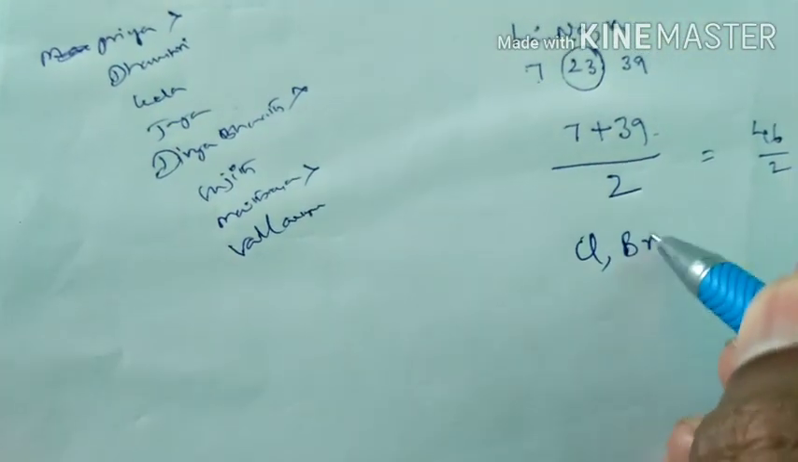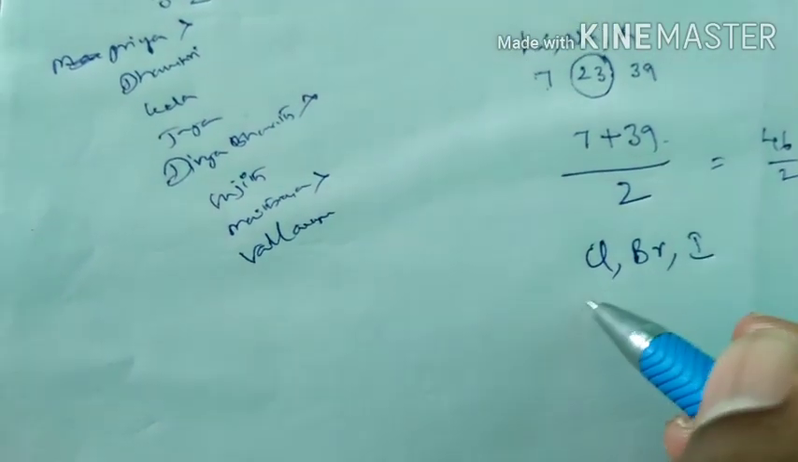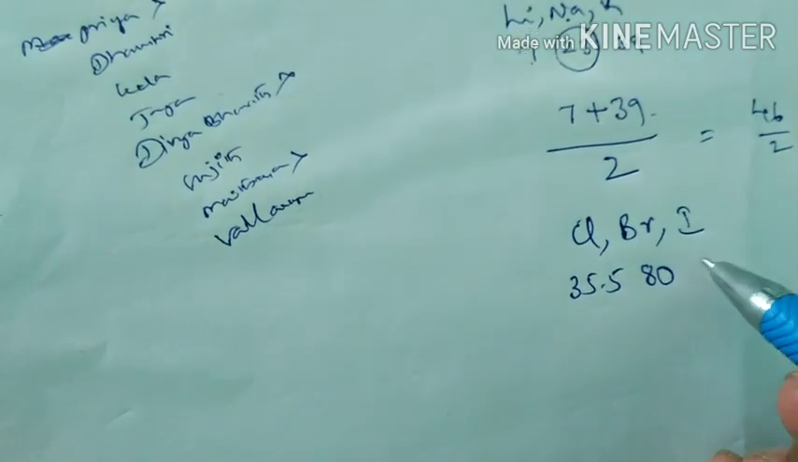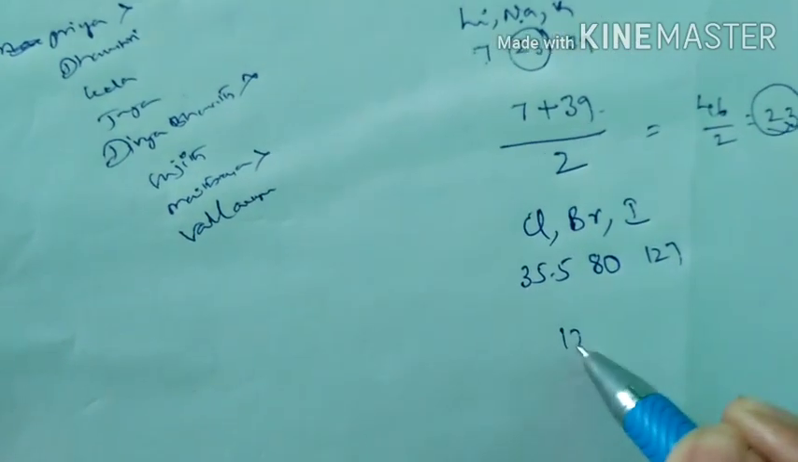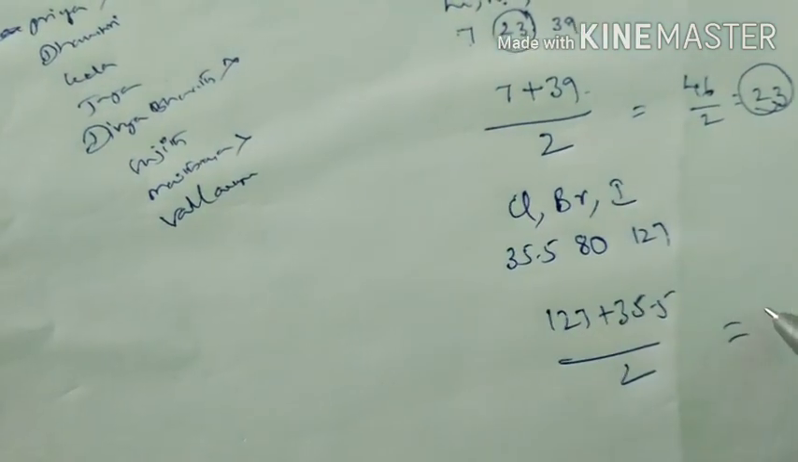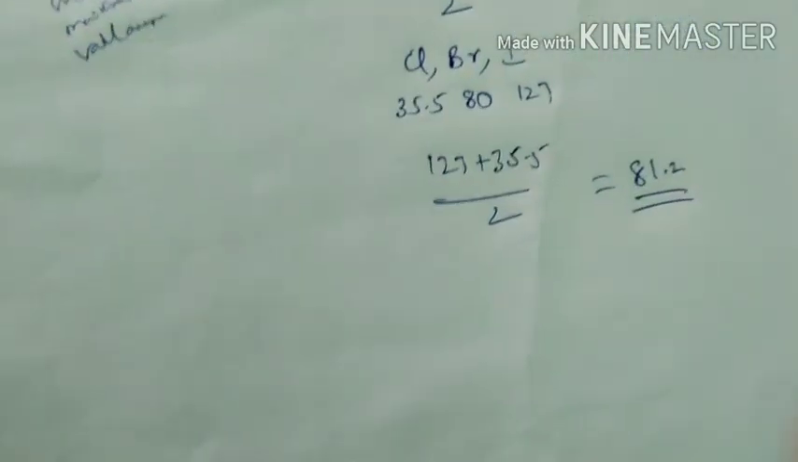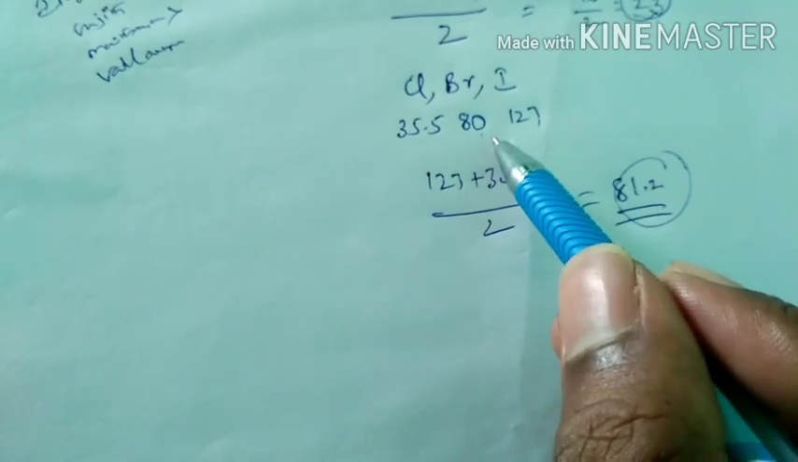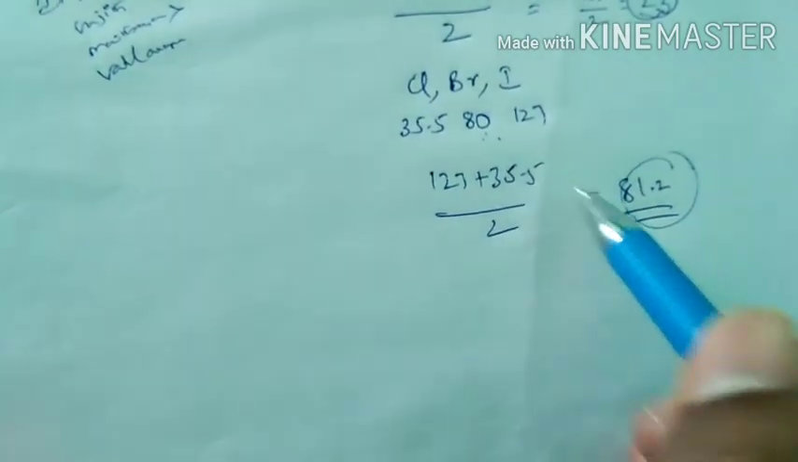One more example. Chlorine, bromine, iodine. Chlorine atomic weight we know is 35.5. Bromine, remember, 80. Iodine 127. Now 127 plus 35.5 by 2. Almost we get 81.2 value. If you calculate, then you will get almost this much value. So this is somehow near 80, 81.6. So almost a near value.